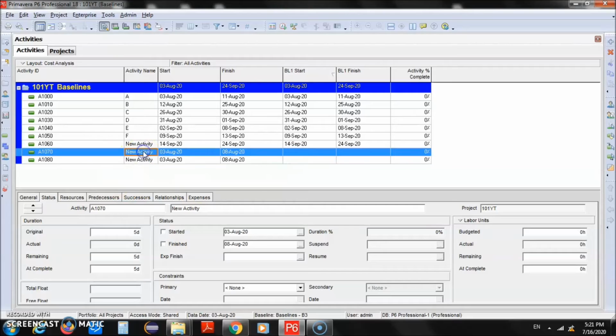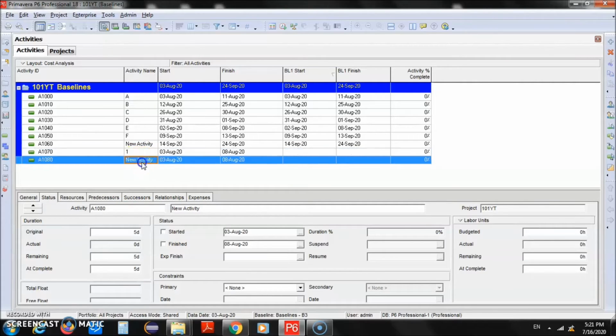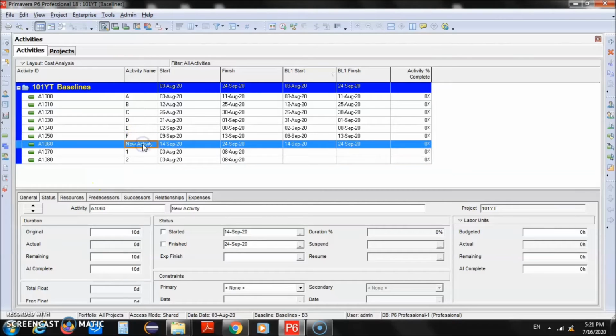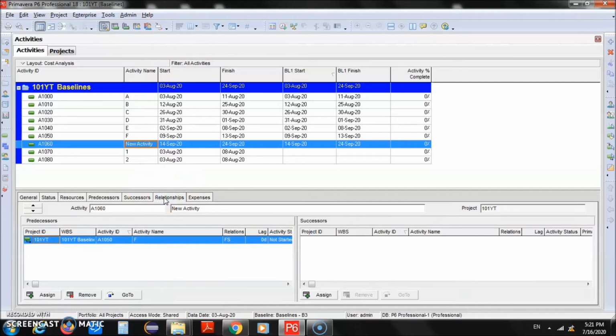Okay, and we'll call them activity 1 and activity 2. And we'll give the relationship. So these two activities will be coming after this new activity, so we'll give them the relationship. We'll select this new activity. Now either you can go to this relationship tab and do all that, or you can directly go to the network diagram and define the relationships, but in one of my previous videos I have explained in detail how we can work with the relationships.